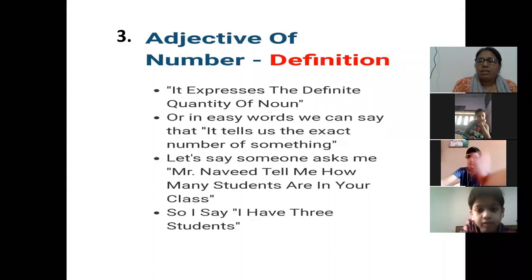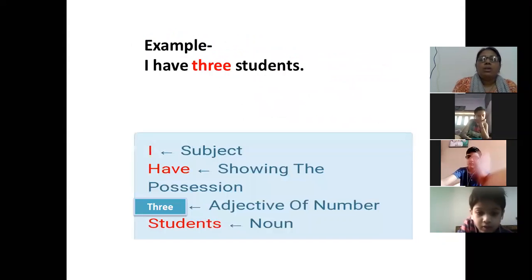Suppose if I say a sentence, Mr. Naveed, tell me how many students are in your class. So I say I have 3 students. So now, according to the sentence, I is the subject here, have is the possession, it is showing belonging or ownership, 3 is the adjective of number, and noun is the students.